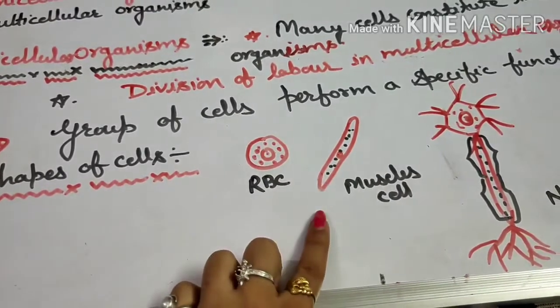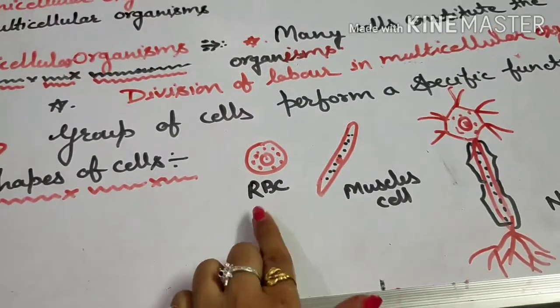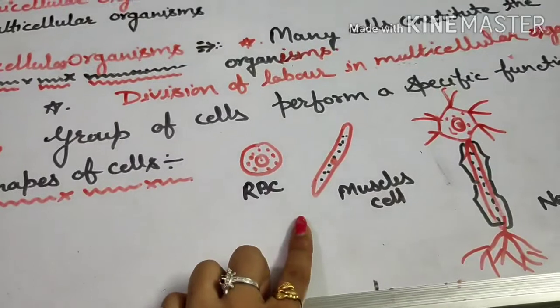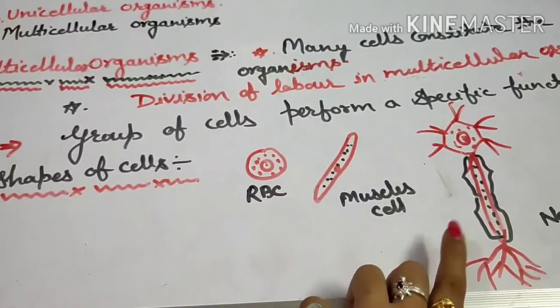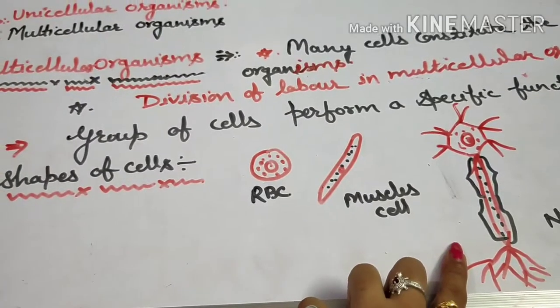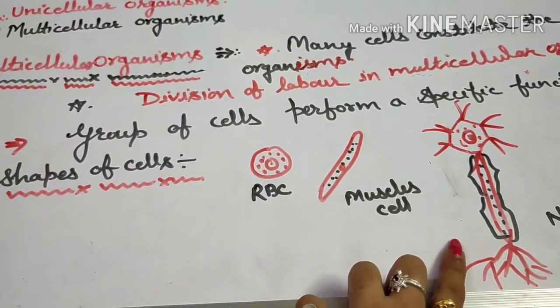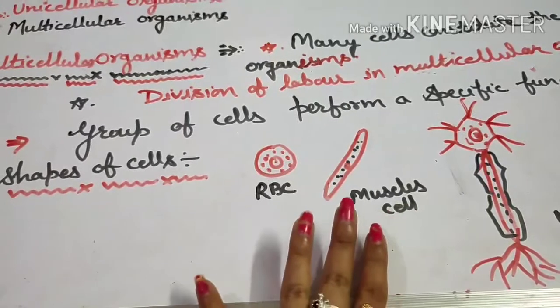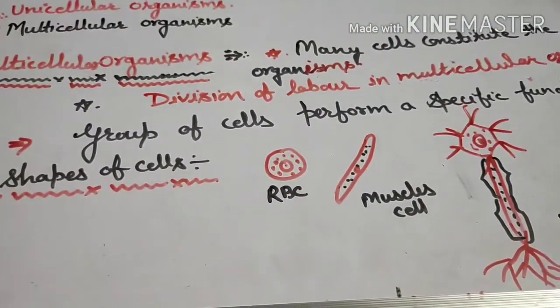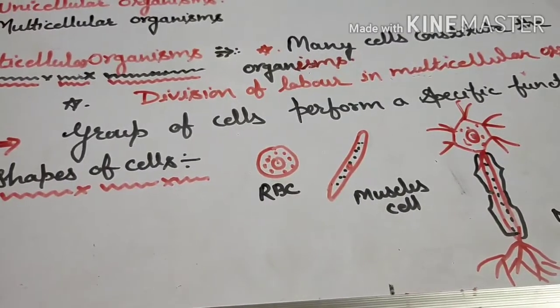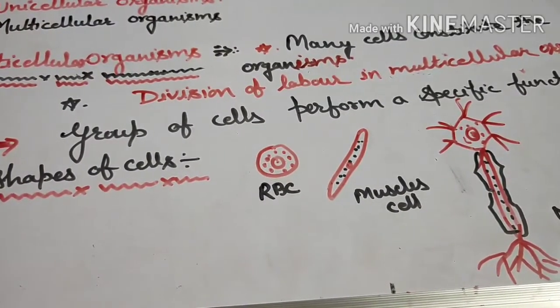The muscle cells look different, right? And if you look at nerve cells, again they look so different. There are so many differences in cells. Cells show a great variation in their shapes and sizes.